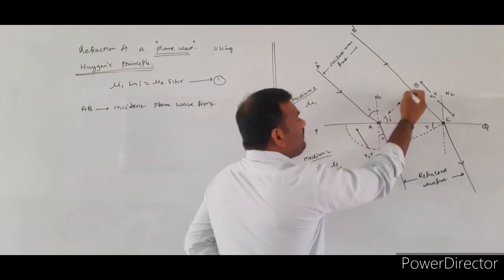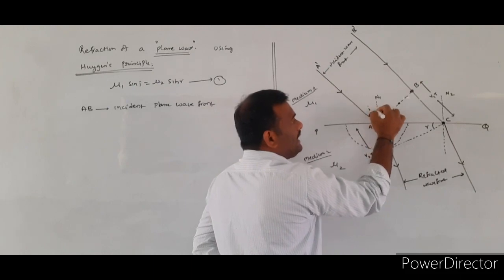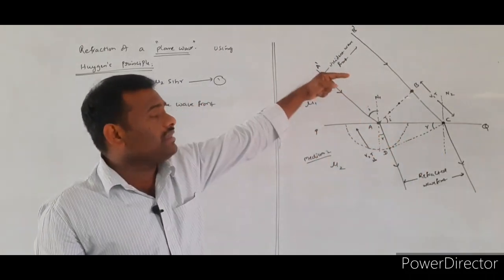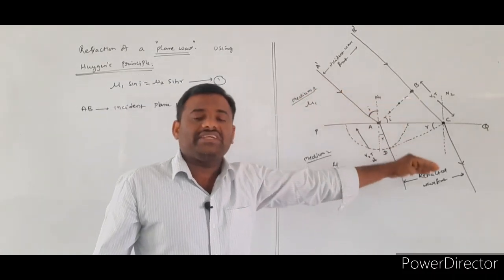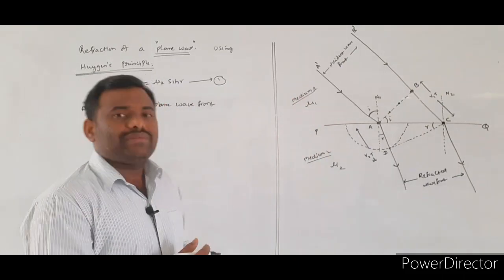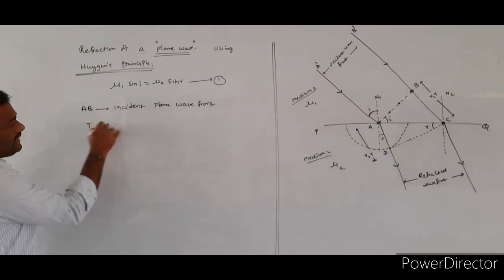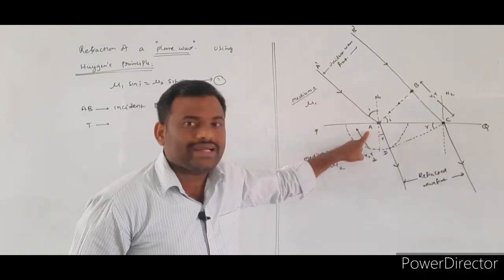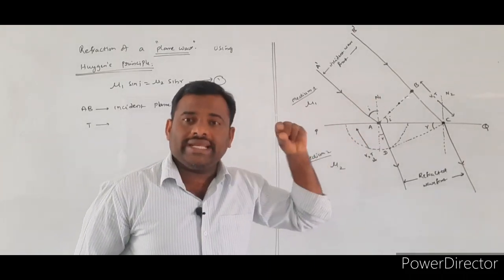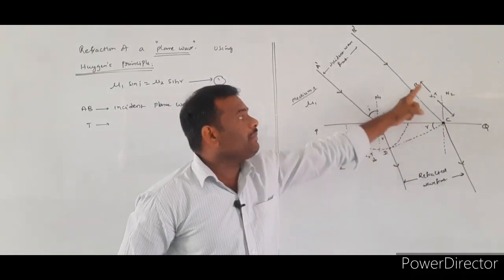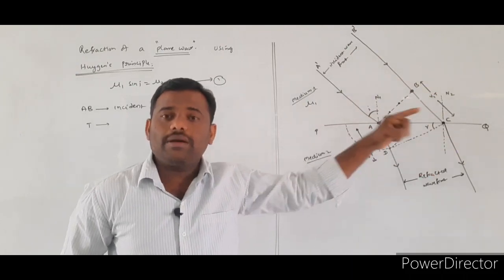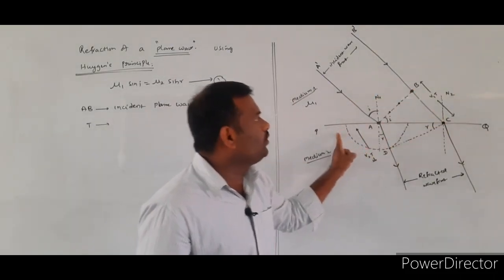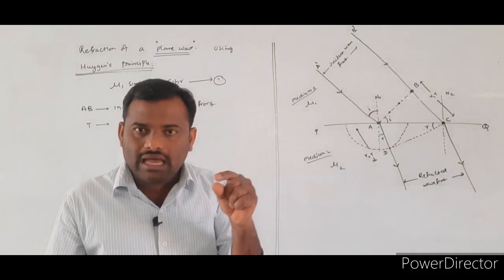Why? Whenever the plane wave front is incident making an angle i with respect to the normal, the particles at point A strike the refracting surface earlier, and the particles at point B strike the same refracting surface after taking a certain amount of time. Initially the particles at point A strike the refracting surface; later the particles at point B strike the refracting surface PQ. So I assume that the time taken by the particles at point B to reach the refracting surface PQ is capital T.